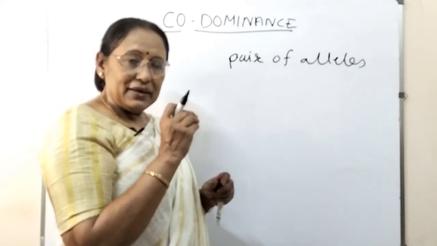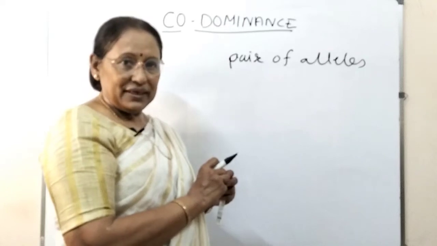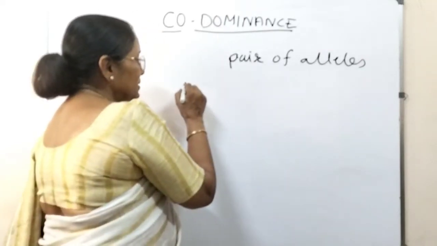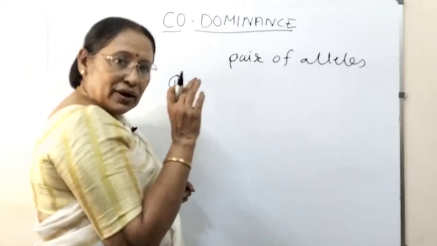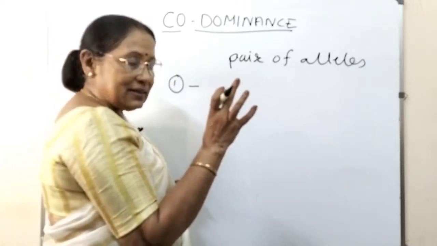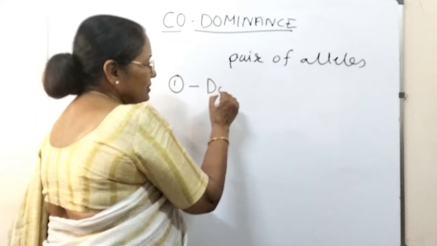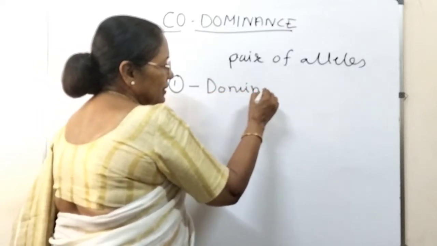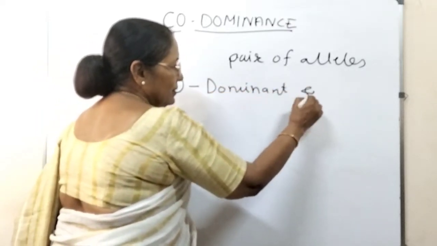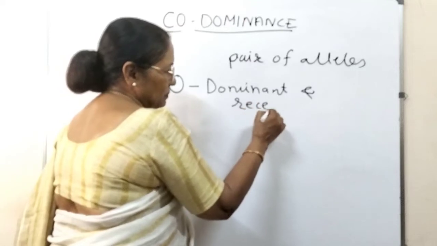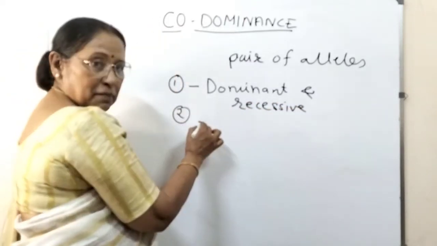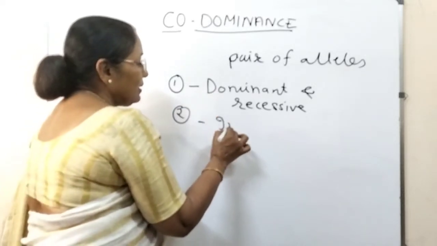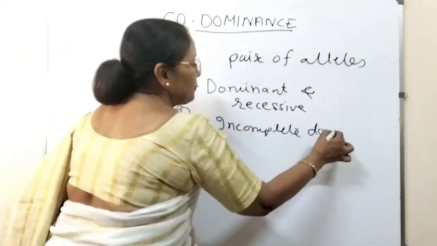You have studied two different ways of it. The first is dominant and recessive. The second is incomplete dominance.